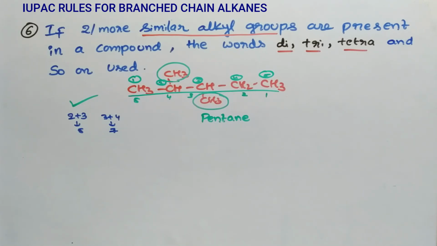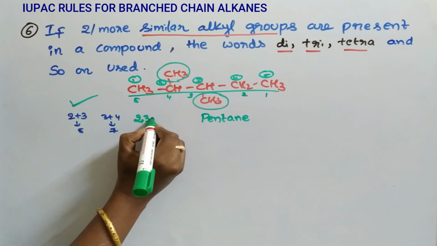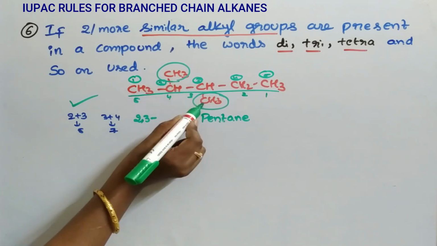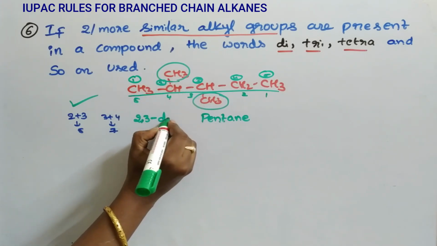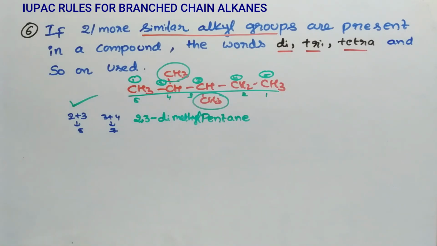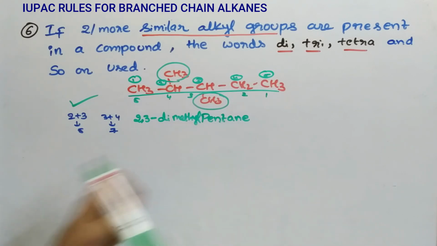So name of the compound, locants 2, 3. Numbers are separated by comma, 2, 3. And words and numbers are separated by hyphen. Here two similar alkyl groups are 2 methyl groups, so dimethyl pentane. So name of the compound is 2,3-dimethyl pentane.